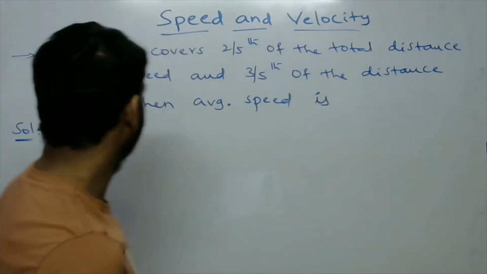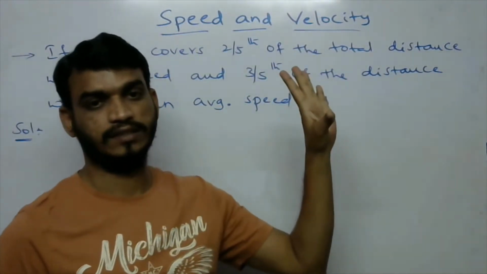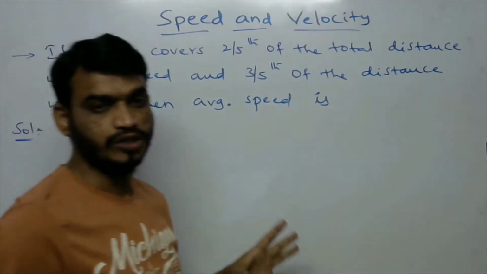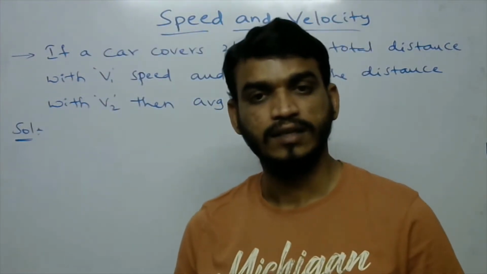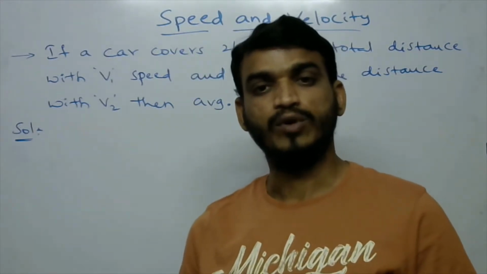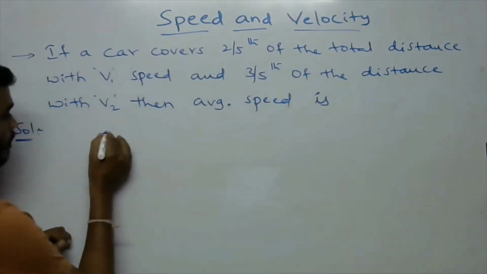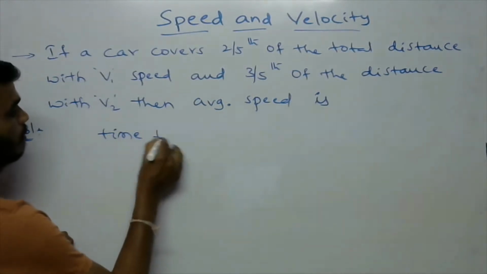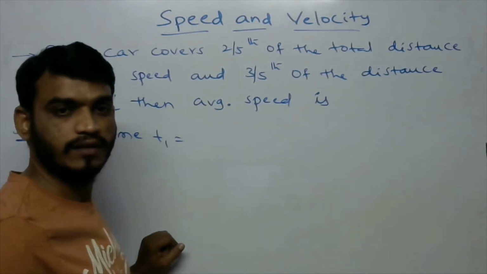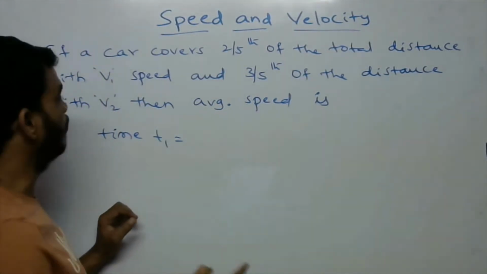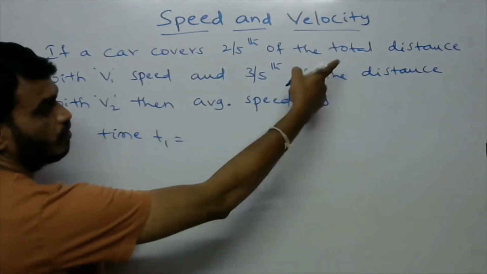Okay, so the car covers 2/5th of the total distance with the speed v1. To cover this, suppose the car takes time t1. Time t1 is equal to distance by speed.